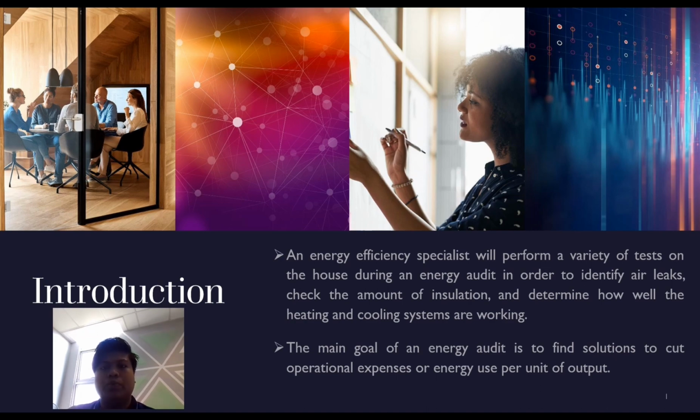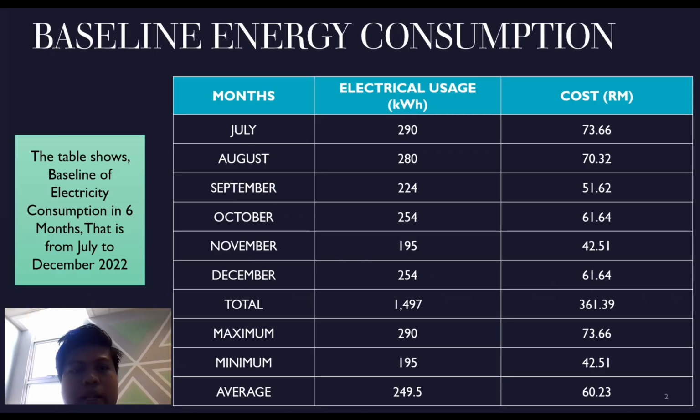per unit of output. The table shows the baseline of electricity consumption in 6 months, that is from July to December 2022. For July, the electrical usage is 290 kilowatts and the cost is 73 ringgit and 66 cents. For August, the electrical usage is 280 kilowatts and the cost is 70 ringgit 32 cents. And for September, electrical usage is 224 kilowatts and the cost is 51 ringgit 62 cents.